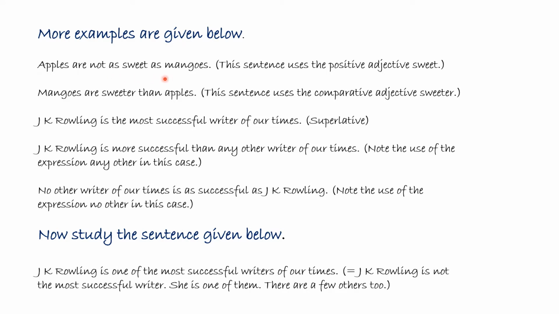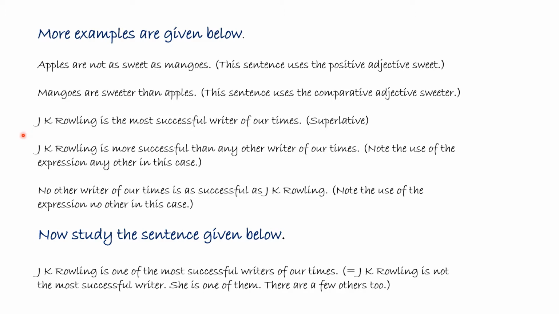Apples are not as sweet as mangoes. This sentence uses the positive degree of the adjective. Mangoes are sweeter than apples. This is using the comparative degree of the adjective. Now you can see both the sentences are conveying the same meaning, but the way of saying them is different. In the first sentence we are using the positive degree, and in the second sentence the comparative degree of the adjective. So the meaning remains the same; the meaning does not change.